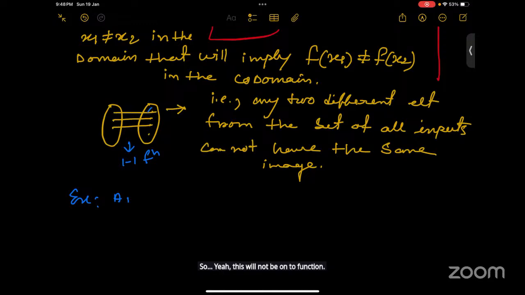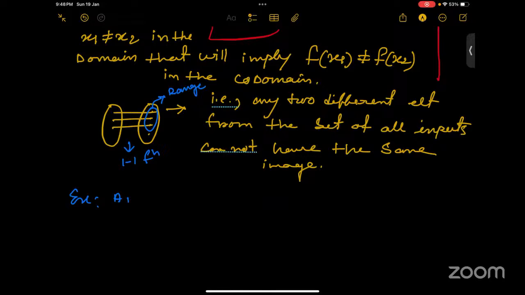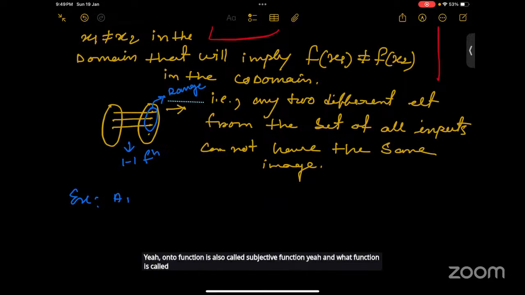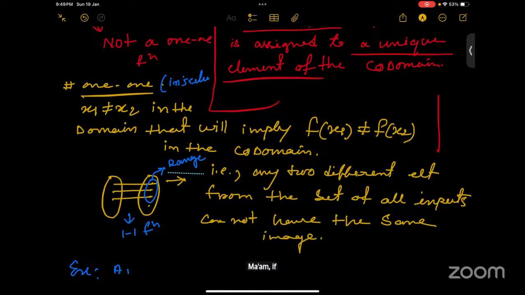If I collect the set of all images, then this set is called the range set or the image set. Onto function is also called surjective function, and one-one function is called injective function.